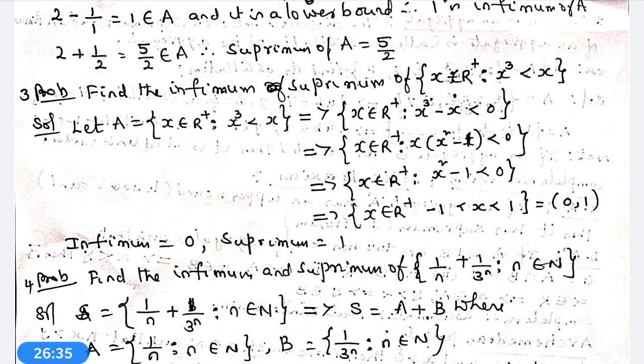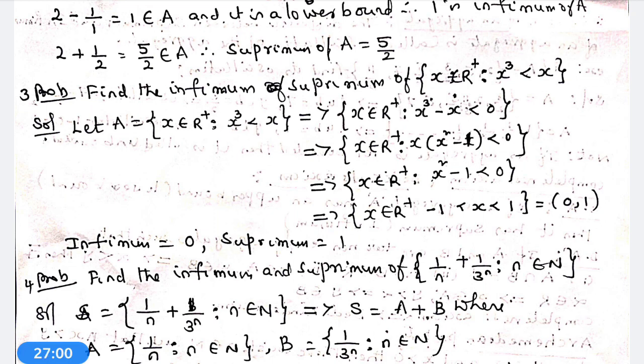x is not less than 0 because x belongs to R plus. Therefore x square minus 1 is less than 0. x square minus 1 less than 0 implies minus 1 less than x less than 1. But x does not belong to negative values. Therefore x runs from 0 to 1. Therefore infimum is 0 and supremum is 1.